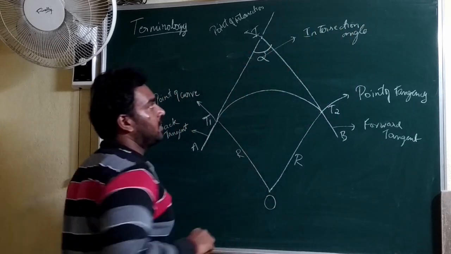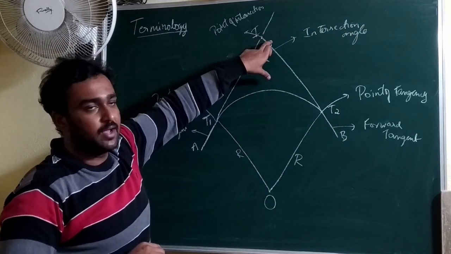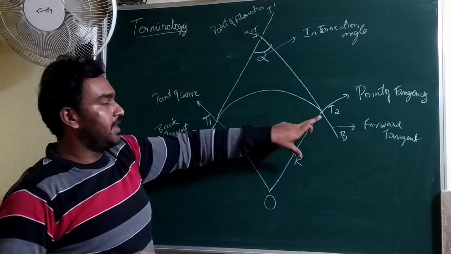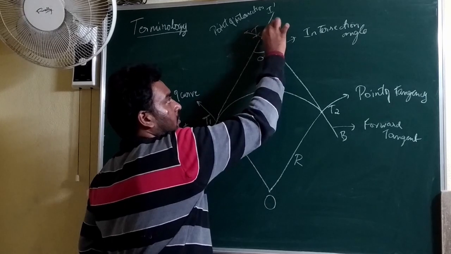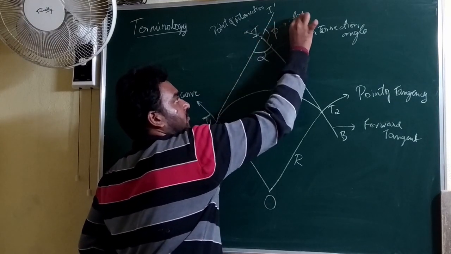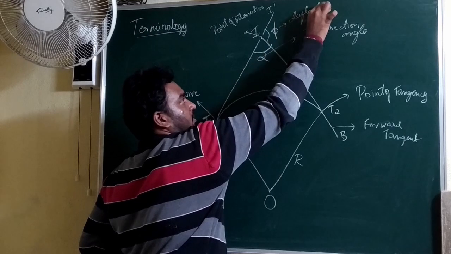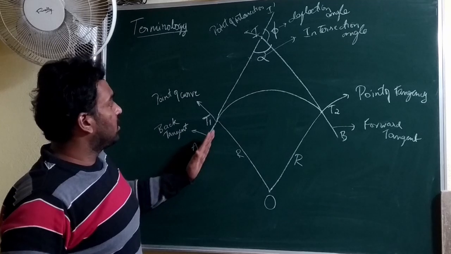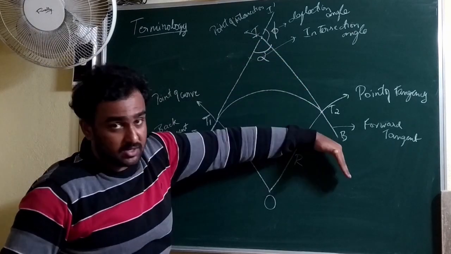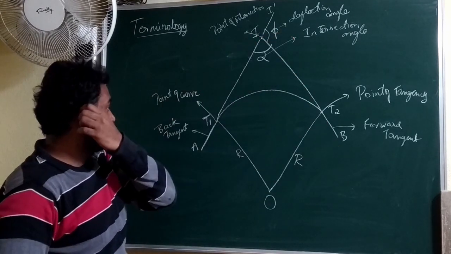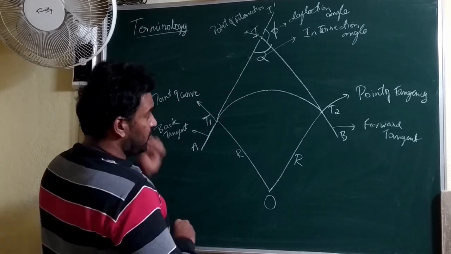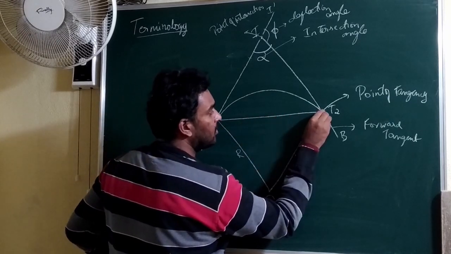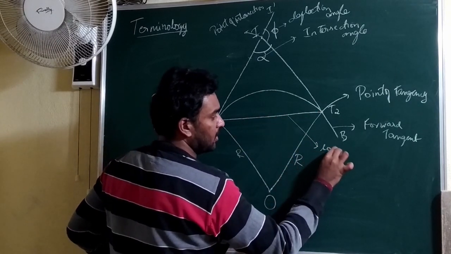And you should be very careful here. There is another angle, that is the deflection angle. If you extend T1I to I dash, the angle I dash I T2 will be denoted by phi. This is said to be the deflection angle. This is very much important. The original line is diverted towards this direction by the deflection angle. And if you provide a straight line between T1 and T2, this is said to be the long chord.